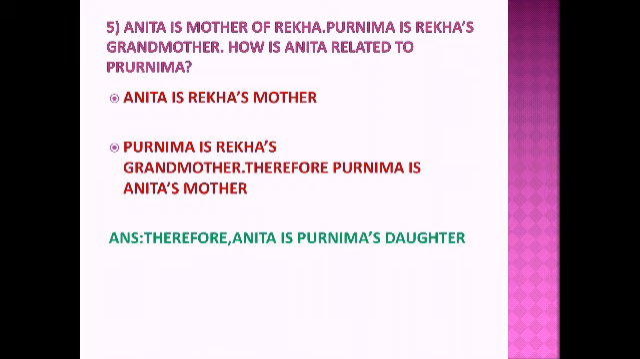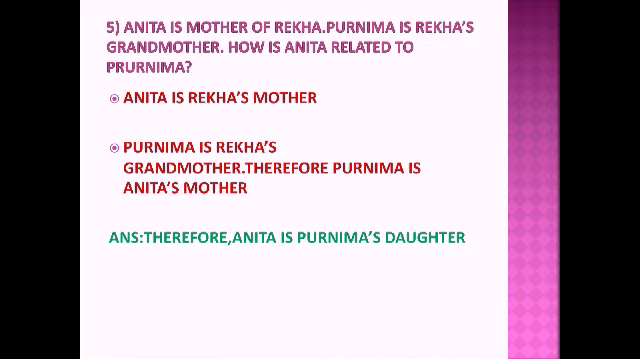Okay, now let us read the fifth question and solve it. Anita is mother of Rekha. If Anita is Rekha's mother, then Rekha is Anita's daughter. Purnima is Rekha's grandmother. Now look here. Anita is Rekha's mother and Purnima is Rekha's grandmother. So, who is Purnima? And how is Purnima related to Anita?